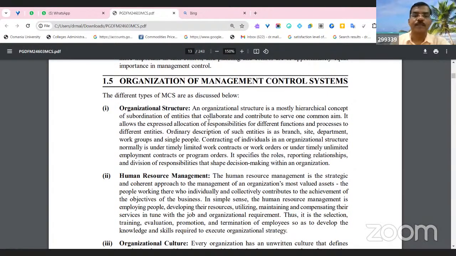Next, organizations and the management control system. The organization structure is the most important thing. Some organizations are very small, some are very big, right? This is a very small business concern: 50 employees at the bottom level, 5 at mid level, and one at top level. So this is a very small firm. The total manpower is 56 employees including the top management, with very limited transactions and very limited capital.